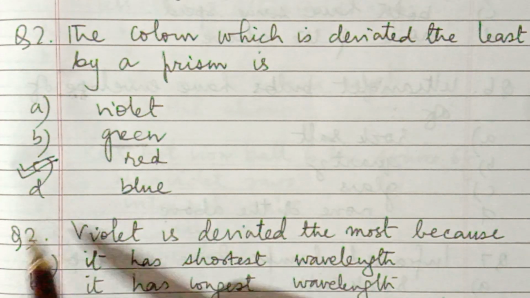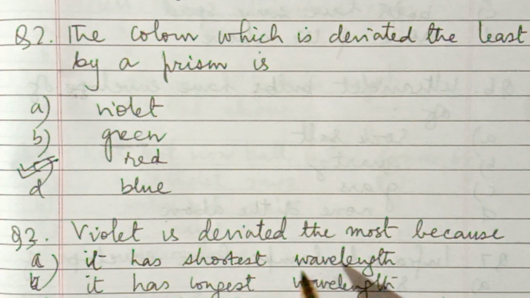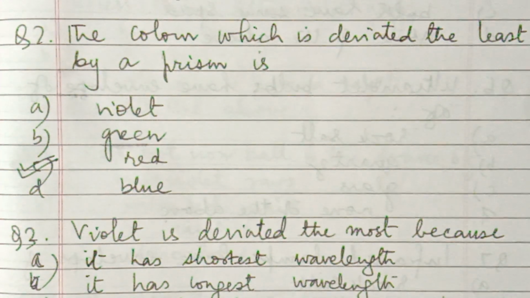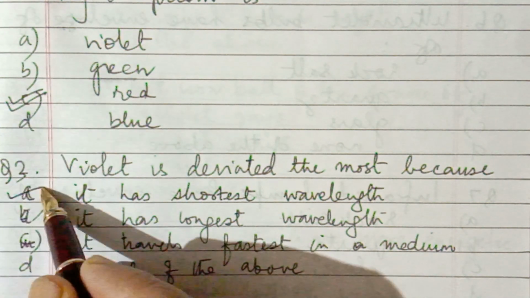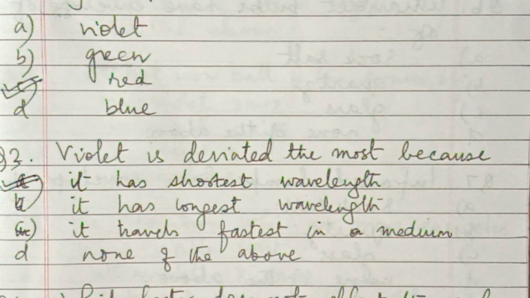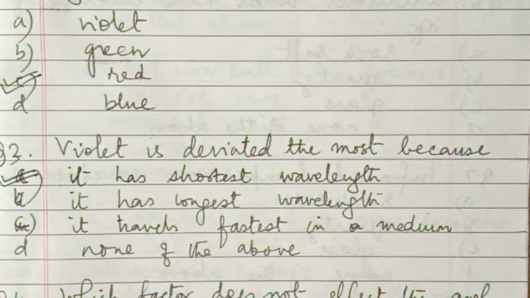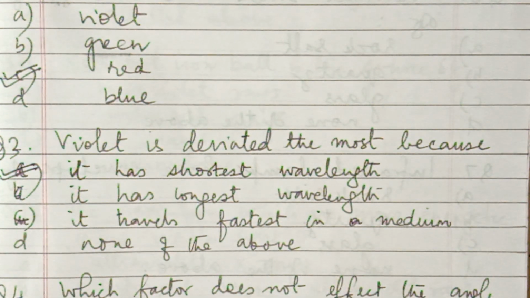Why? So the third question is: violet is deviated the most. Why? Because it has the shortest wavelength, it has the longest wavelength, it travels fastest in a medium, or none of the above. This is shortest or longest in comparison with all visible colors. So the answer is the shortest wavelength. Its speed is less as compared to other colors, so it is deviated the most.